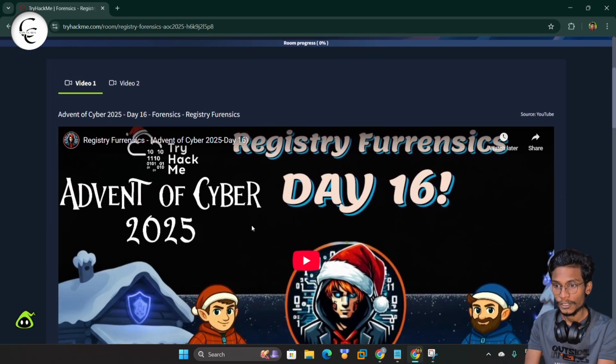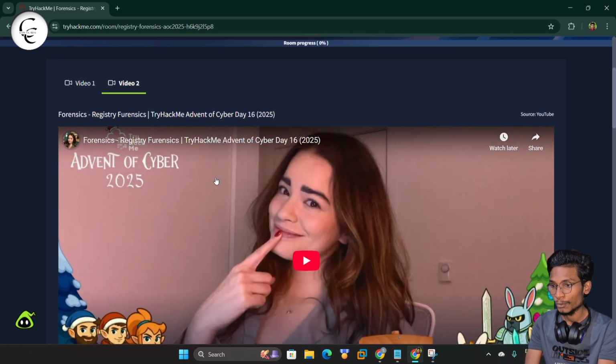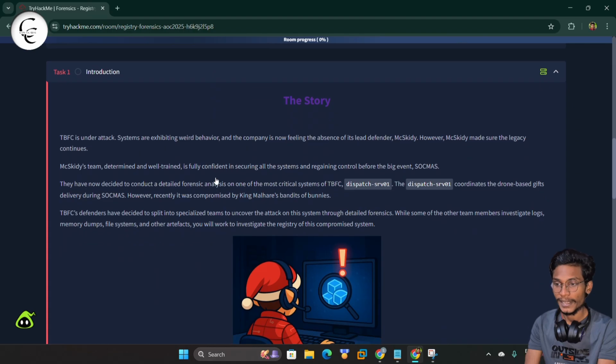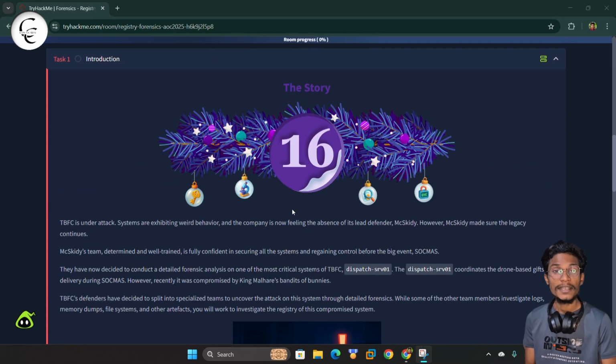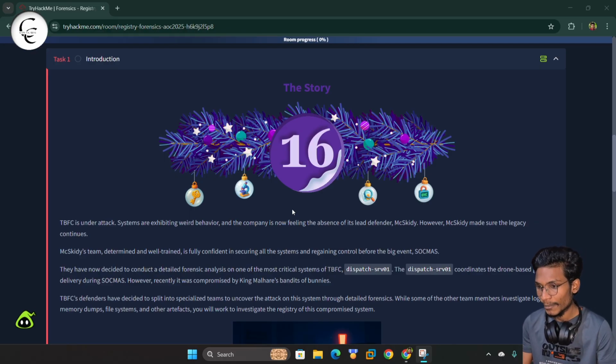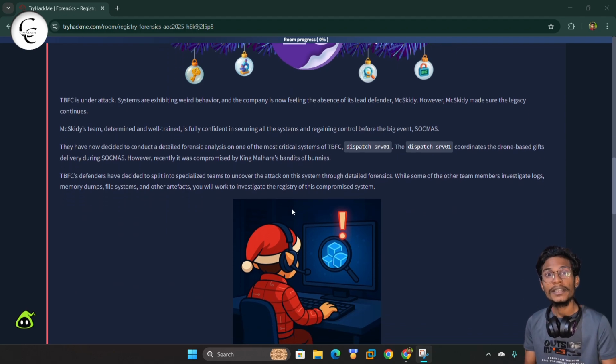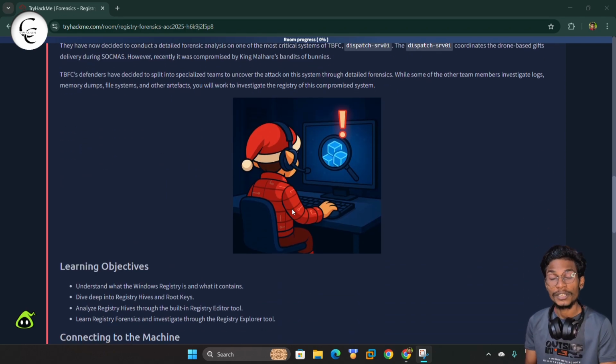Here we have video 1 and video 2, and these are from the industry experts. And from here the story begins. Basically the story is, at this moment we know Max Kid is missing, who is the lead of the blue team at TVFC company. The other team members were in chaos and decided to perform digital forensics on every server. Here we have the server, the dispatch server 01. This server is based on the distribution of gifts through drones.